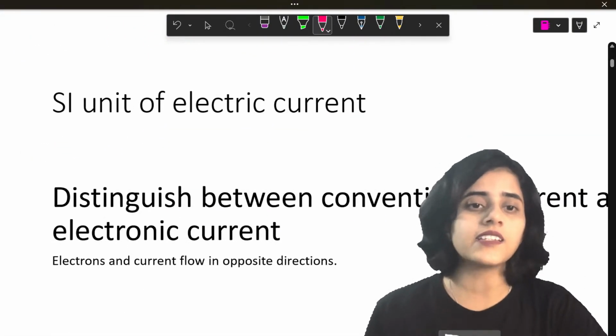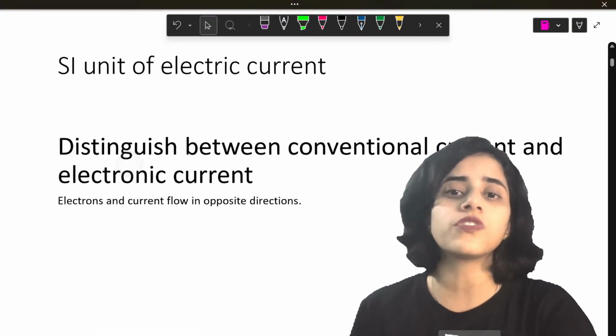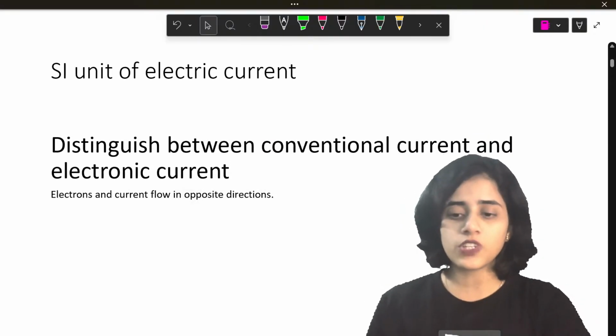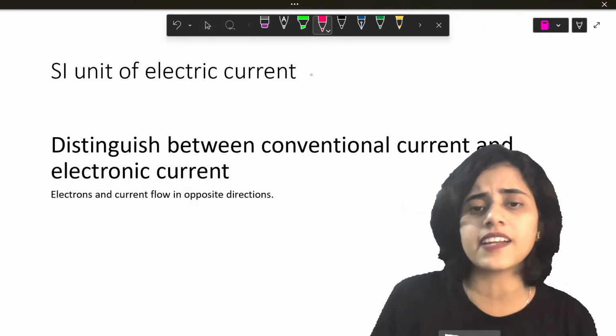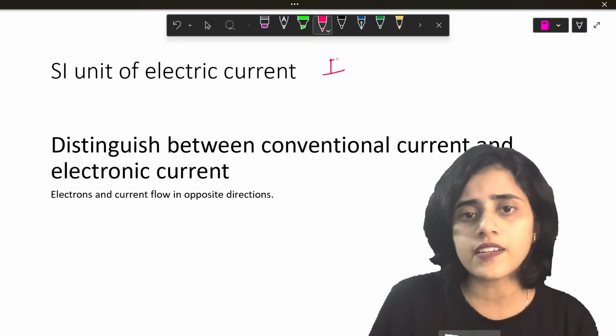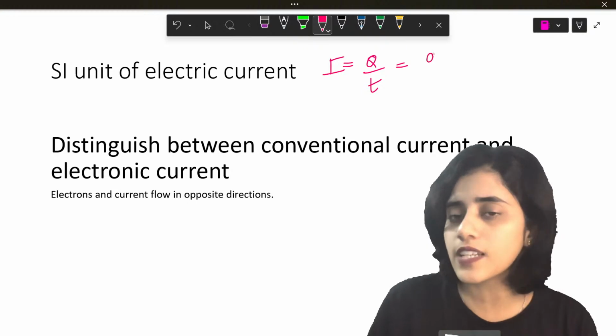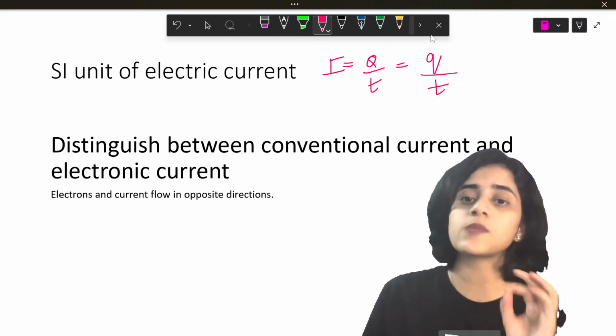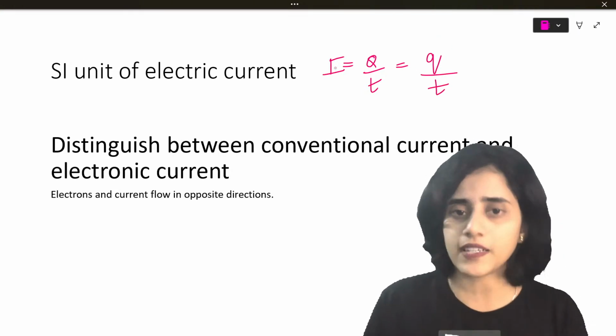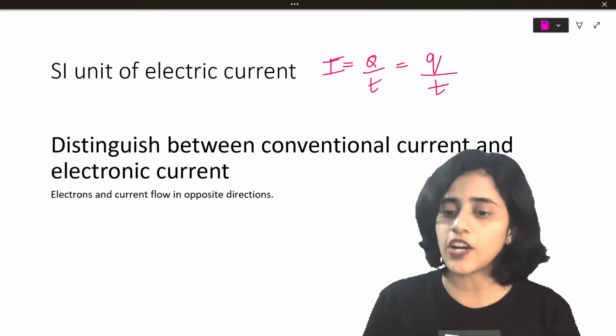Okay, next is the SI unit of current. What is the SI unit of current? First, let's write down the formula for current. Current has the formula charge by time. In some textbooks it will be small letter t, q, small letter or capital letter does not matter. So, current is charge by time.